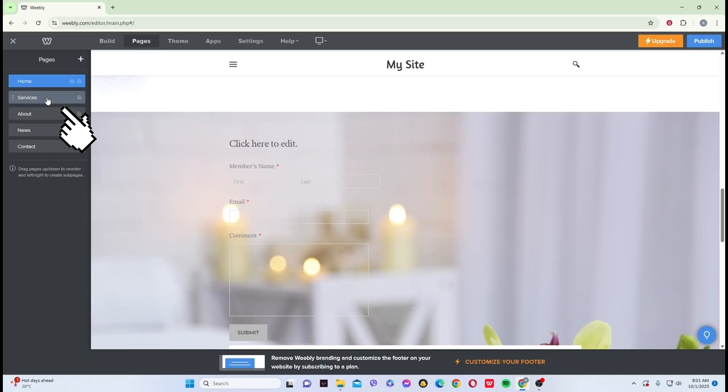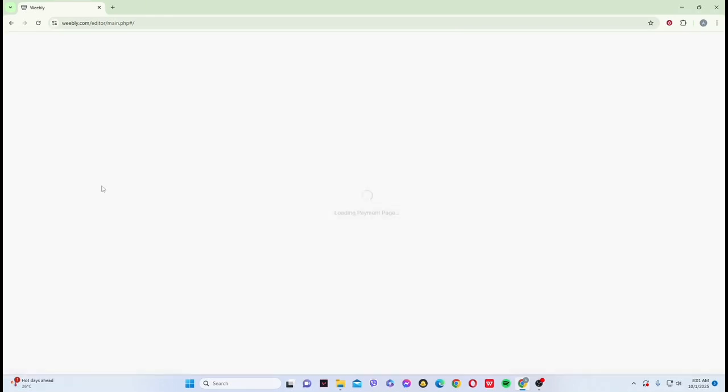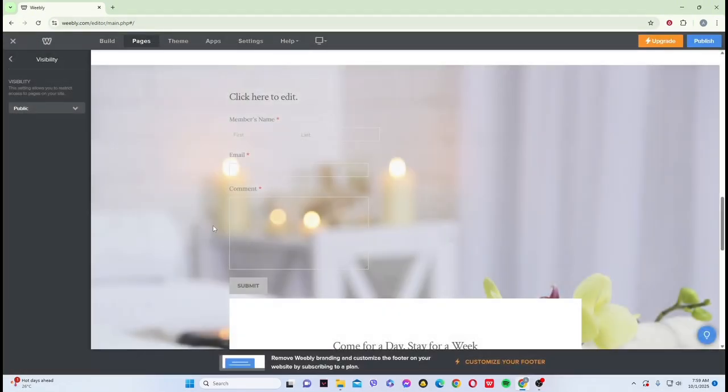Now go back to other pages, and here under visibility section, go and change it to members or group only. But for here, you need to upgrade your site so that you can add a group or member for your website. But once you've upgraded, you can just easily do that.